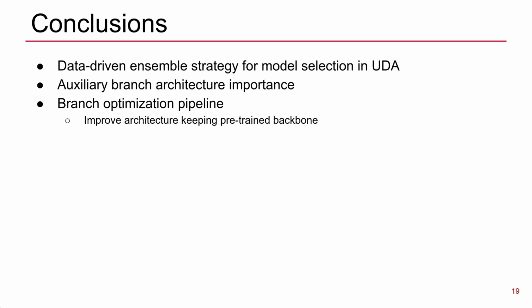In conclusion, we propose a data-driven ensemble strategy for model selection in UDA. We show the importance of the auxiliary branch architecture and build a pipeline which is, to the best of our knowledge, the first fully automated branch optimization pipeline for UDA.